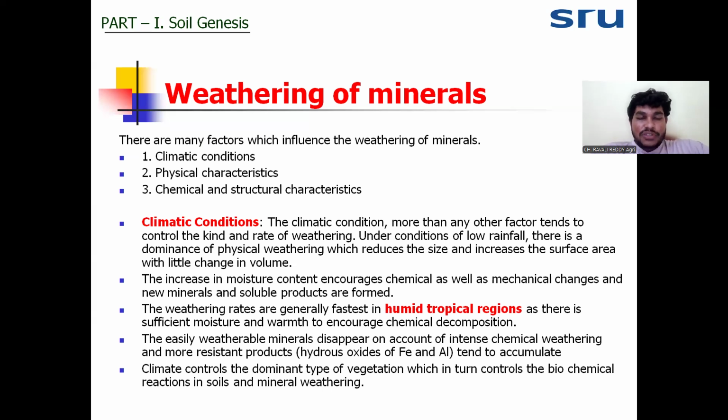These three processes will be active in humid climatic conditions, whereas in the temperate, desert, and arid regions, only physical weathering is active. Only physical weathering is active. That's why weathering is fast in the humid region as compared to the desert and temperate regions.